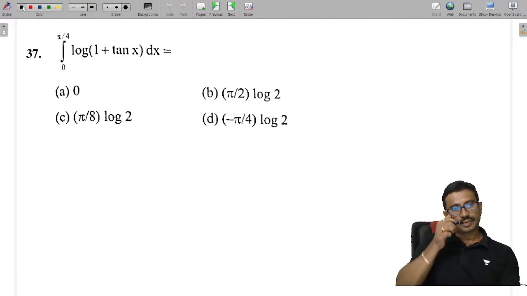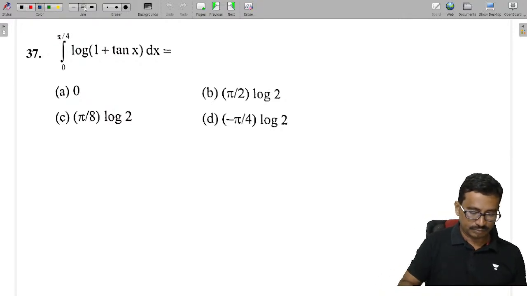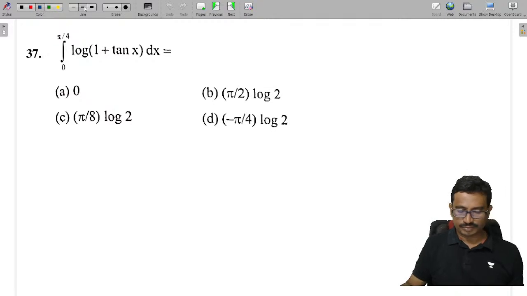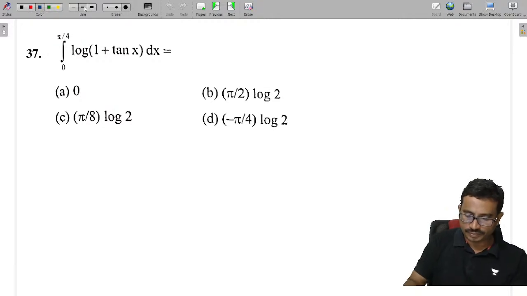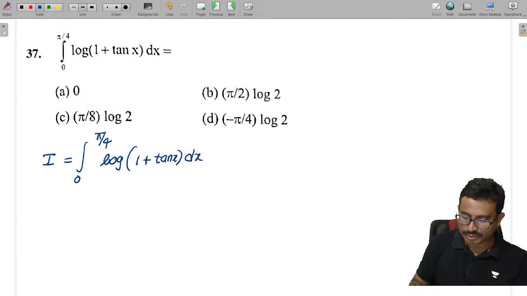Next, here also, like earlier, we have seen the x minus a formula. Here this I value is given as the integral from 0 to pi by 4 of log of 1 plus tan x into dx.